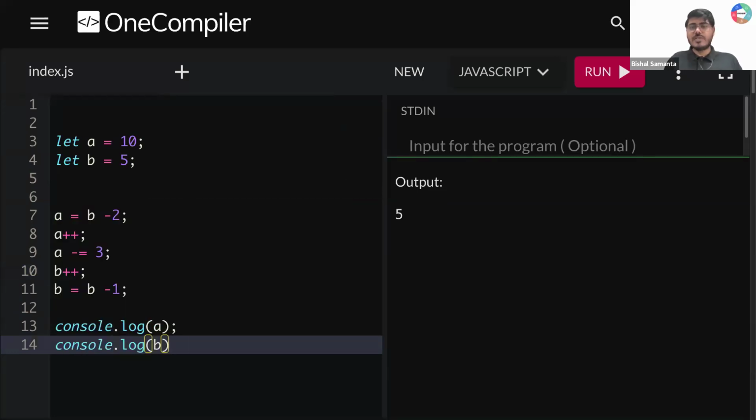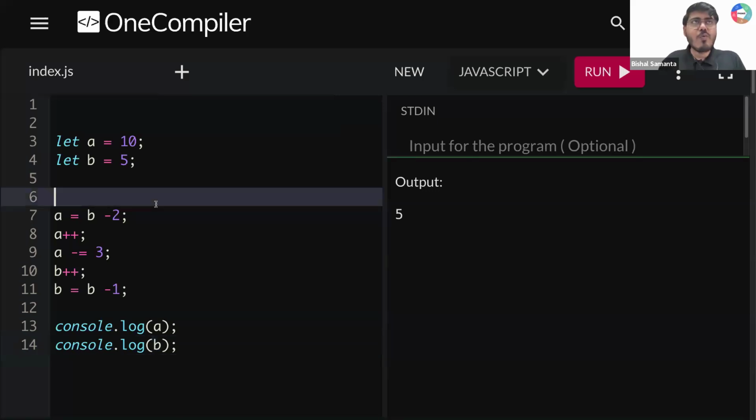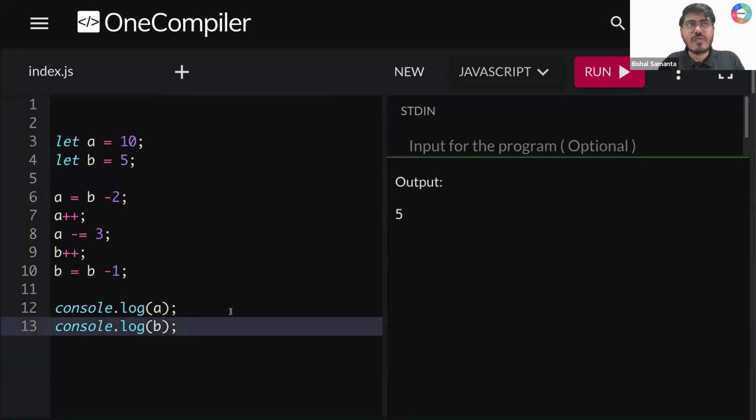I need all of your response, guys. Can you tell me what will be the answer of A and B from line number 12 and 13? Okay. Many of you start giving answers. Sir, A will be 7. Okay. B 4. Someone is typing A1, B5. Okay. Any other vote?